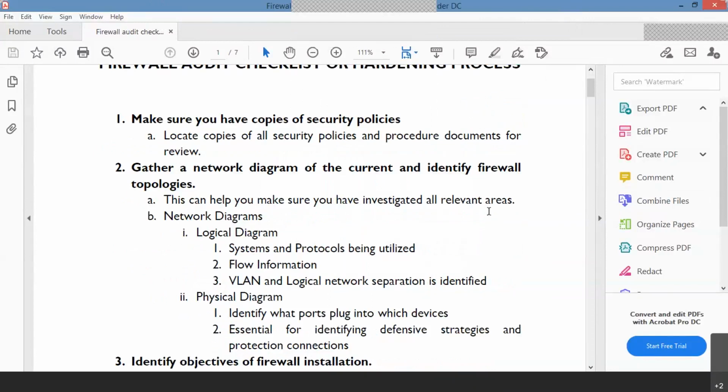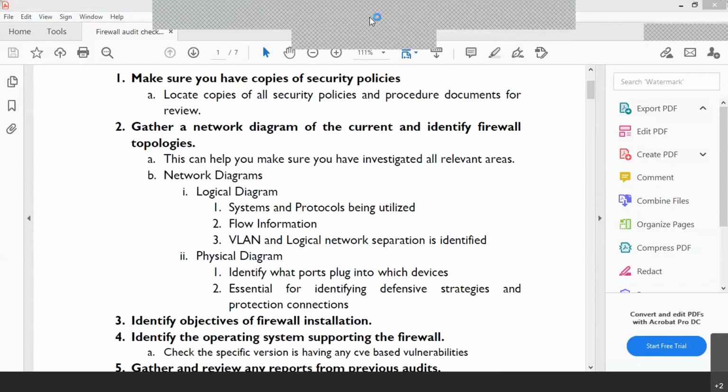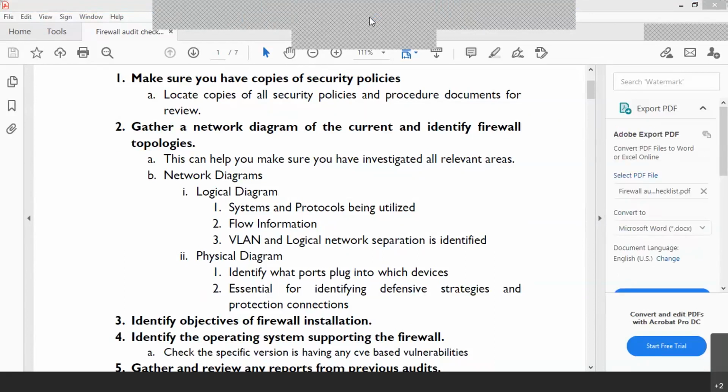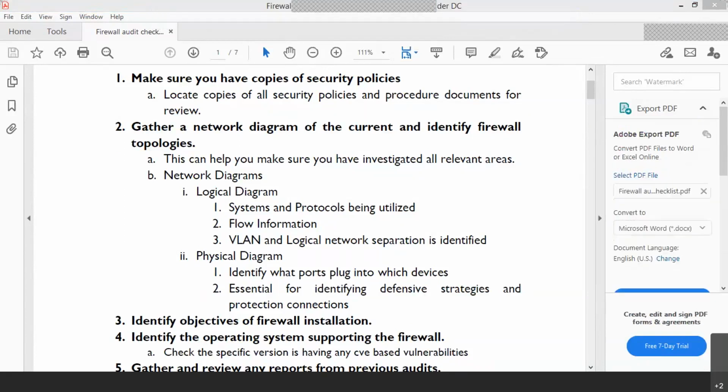Okay, the same thing can be applicable to your switches, your routers, etc. Okay, so these are some of the things.